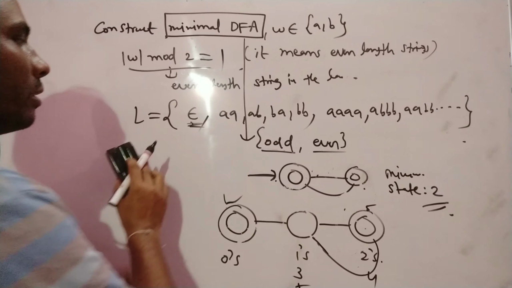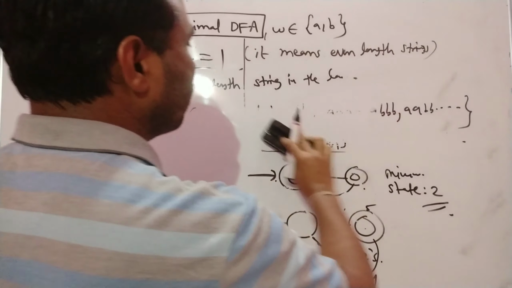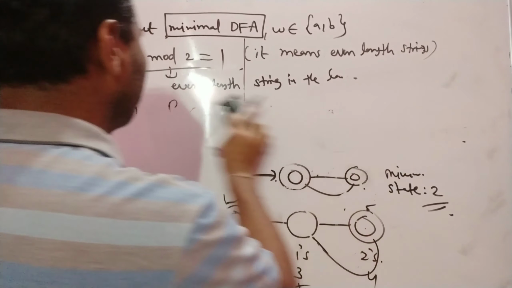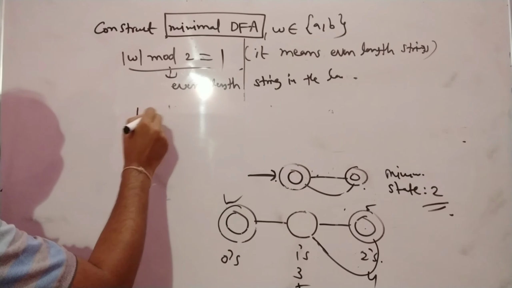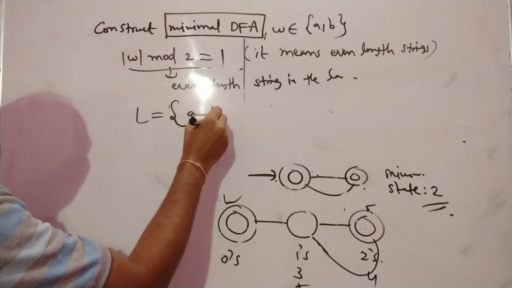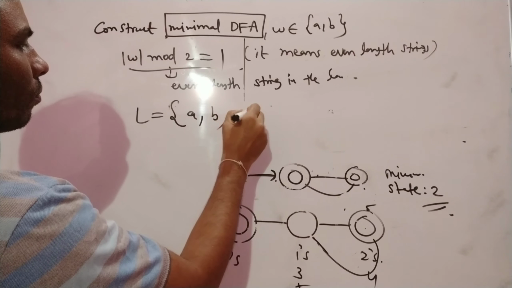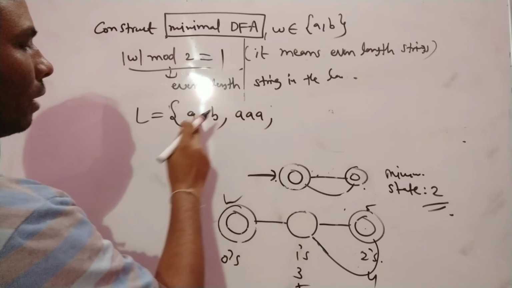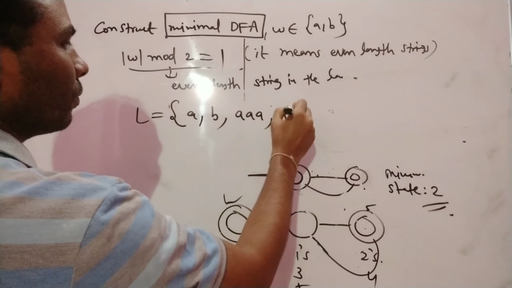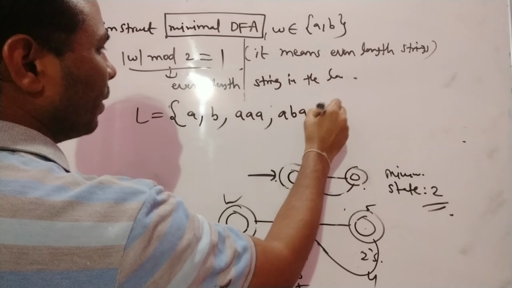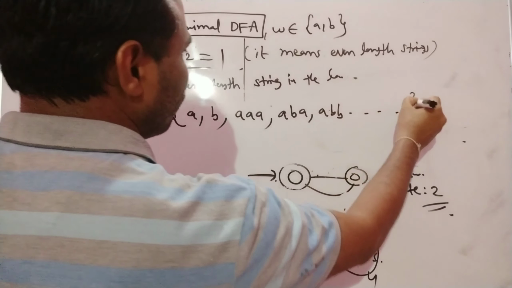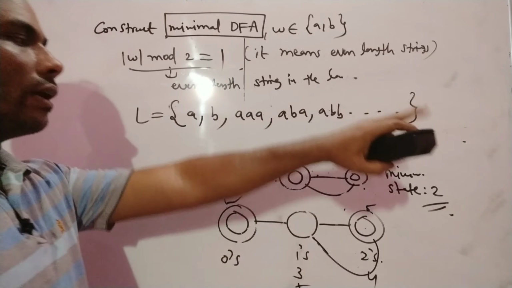The language also changes here. What is the language for odd numbers? Epsilon won't come. Either it is A or B. Next, AAA, length 1, length 3. ABA, ABB, and so on. Length 1, length 3, length 5, like that.